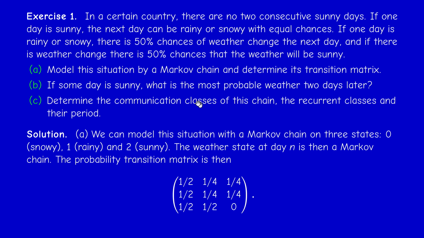Now, if we are in the sunny state, then the next day cannot be sunny. So therefore, with equal chances, the day will be either snowy or rainy. So 1/2, 1/2, 0. This is the assumption, so this is the first question. Of course, you can draw the transition graph. It's very easy.